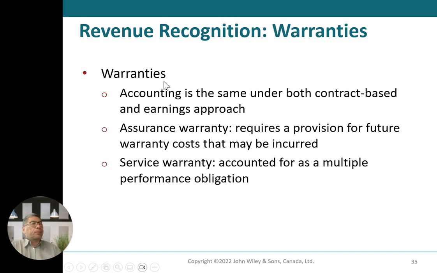In terms of warranty, accounting is the same under both the contract-based and earning approach. Assume the warranty requires a provision for the future warranty to be incurred. Service warranty, accounting for multiple performance obligations. Warranty example: you buy a car, the company usually provides a warranty for driving up to certain years, maybe 3 years, up to 48,000 miles, something like that.